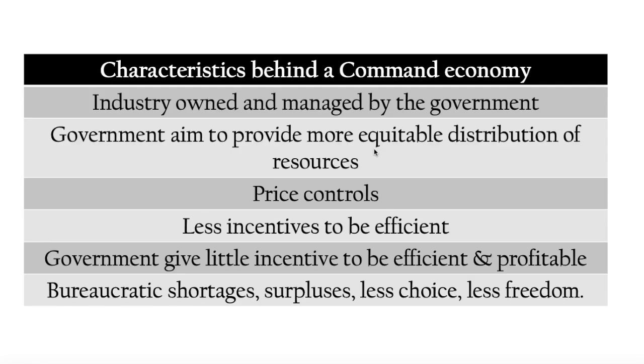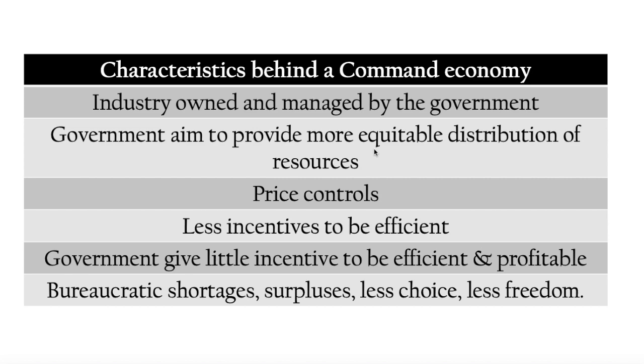When we consider a command or planned economy, or those that are described as communist states, there are some characteristics which make it very different to a mixed and especially a free market economy. Industries are owned and managed by the government, they aim to provide more equitable distribution of resources, and they try to allocate all resources, even labour. In a planned economy, everybody should have a job. The government will set price controls and have complete control as to how much people pay for certain goods and services. And like I said before, they allocate all resources within the economy because they believe that they are the best suited to do so.